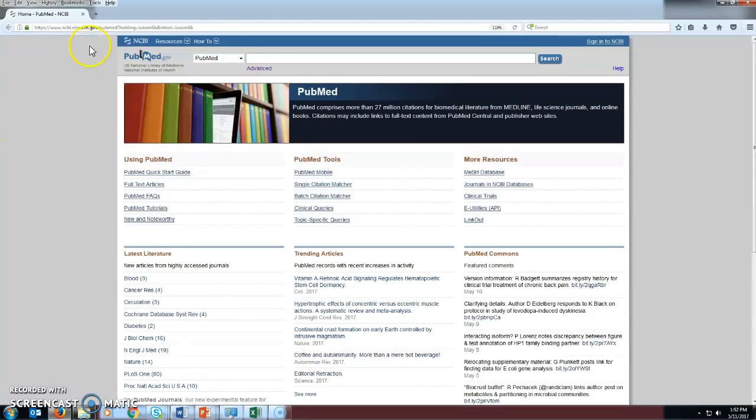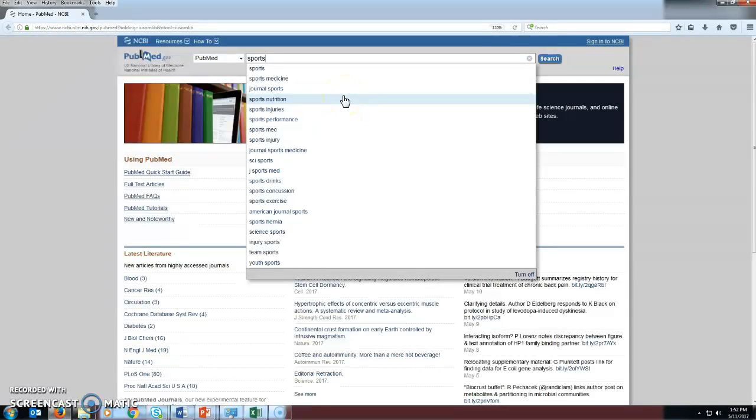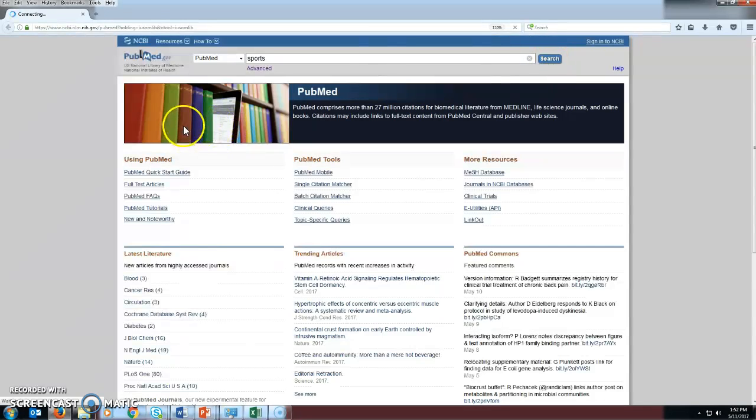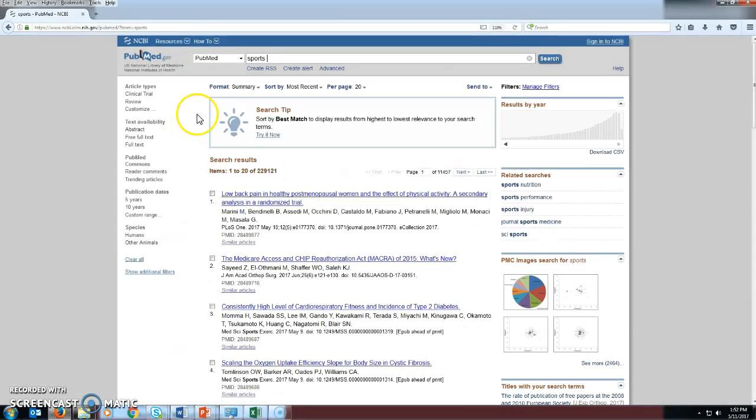So our question has 3 main concepts: people who play sports, helmets, and the risk of concussion. So let's start with our first concept, sports. I know this is broad, but that's okay. And everything that's sort of suggested here, these are just things other people have typed in. It's not to say they're good or bad, they're just listed there. We'll just do our sports and search. And we receive about 229,000 results.